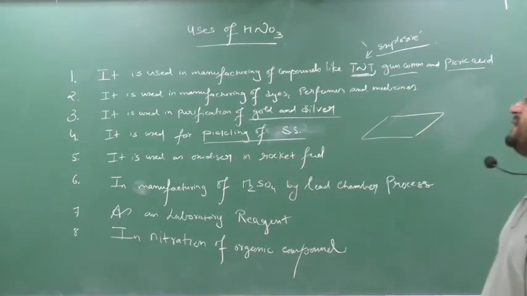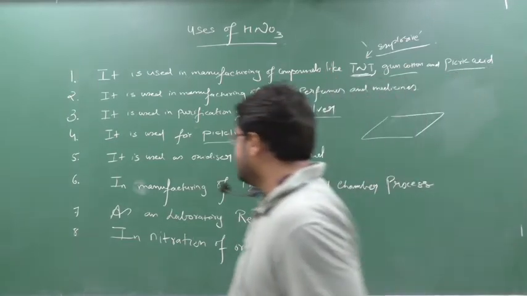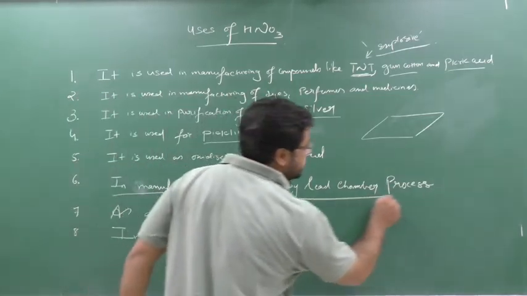Clear this part? Next, it is used as an oxidizer in rocket fuel. Means it's a fuel, it is used in a rocket. Okay, it is used in the manufacturing, this is very important, of sulfuric acid by lead chamber process.